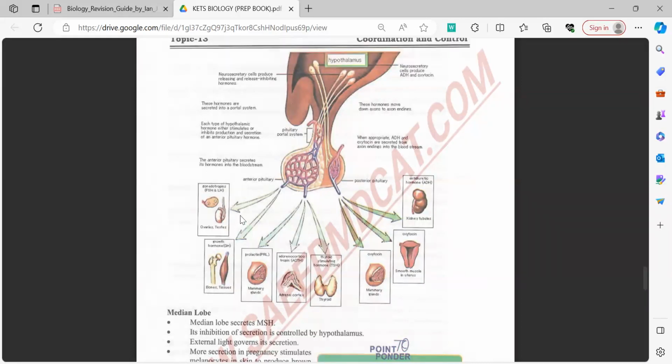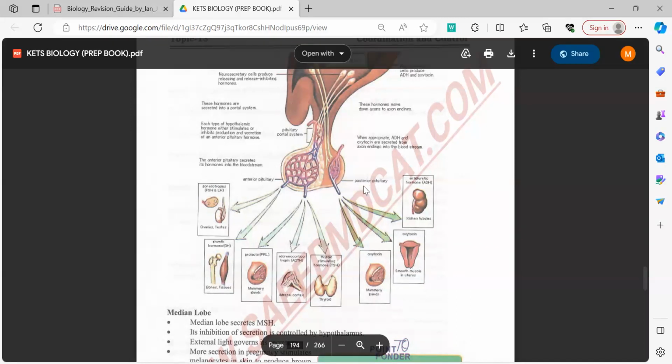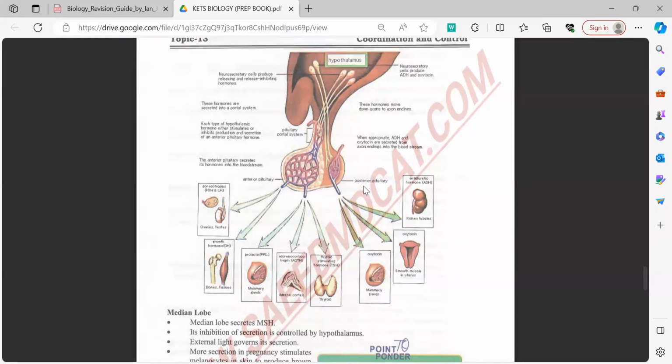You can see the growth hormone, the gonadotrophic hormone, the prolactin, ACTH, the thyroid stimulating hormone. All these are released from the anterior pituitary. And you just need to remember the two hormones which are released from the posterior pituitary. These are namely oxytocin and ADH. Now, what does oxytocin do? Oxytocin is also known as the love hormone because, firstly, it makes a person have more euphoria and increases warmness and compassion. And secondly, oxytocin is used during labor to help during childbirth.